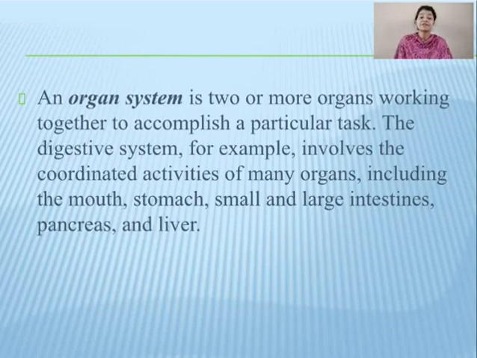When different organs combine, they form an organ system and they perform a particular task. Right? For example, the digestive system. It involves the coordinated activities of many organs including the mouth, the stomach, small intestine, large intestine, pancreas and the liver. So all these organs combine and form the digestive system, which works together for proper digestion so that we can properly digest our food.